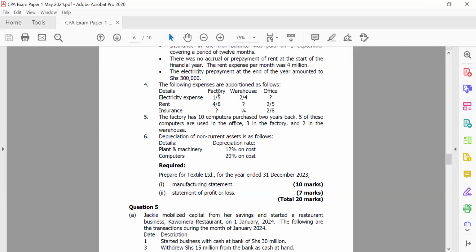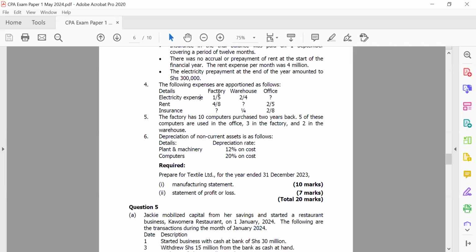So if they have given 1/5 for factory, they have also given 2 out of 4 for warehouse. Yours is basically to just add the 1/5 plus 2 out of 4 and subtract it from 1, because at the end of the day, the electricity expense ratios or fractions should add up to 1.